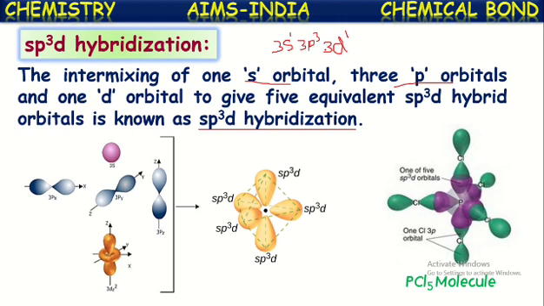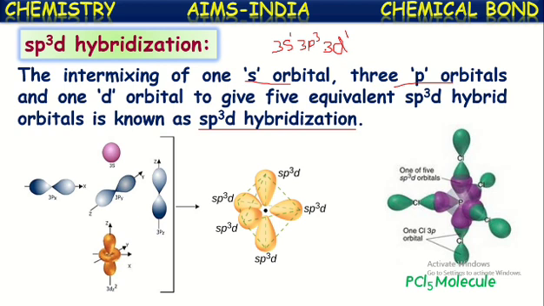These five atomic orbitals intermix to form 5 equal energetic sp3d hybrid orbitals. Now phosphorus has 5 sp3d hybrid orbitals. When it approaches the chlorine atoms, each chlorine atom has one p orbital with the half-filled configuration, that is the 3pz orbital with a single electron.